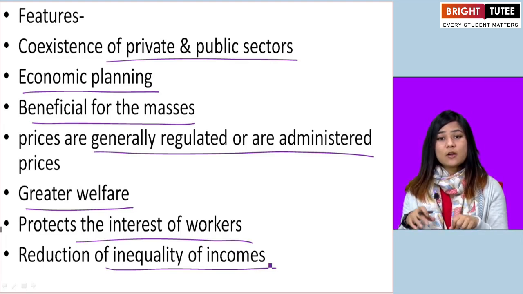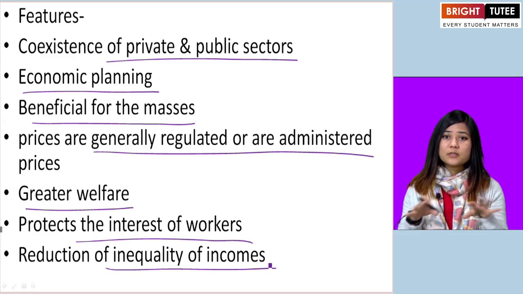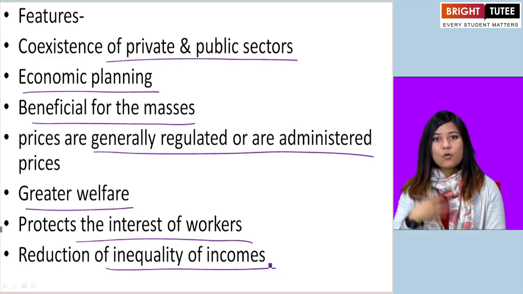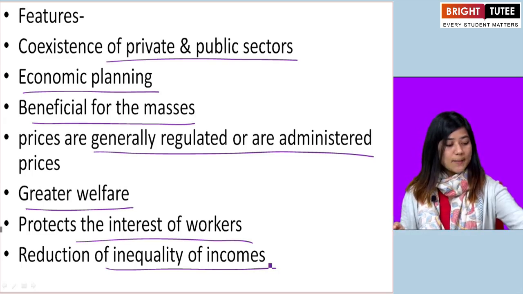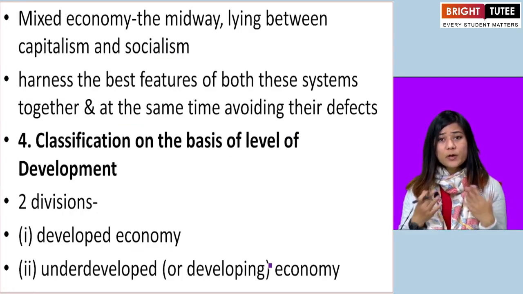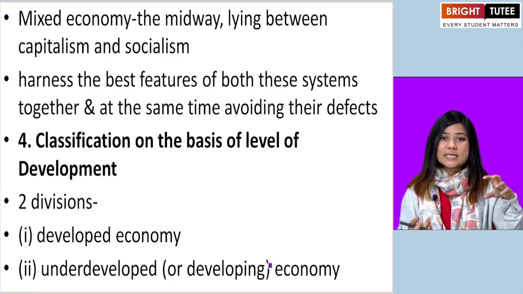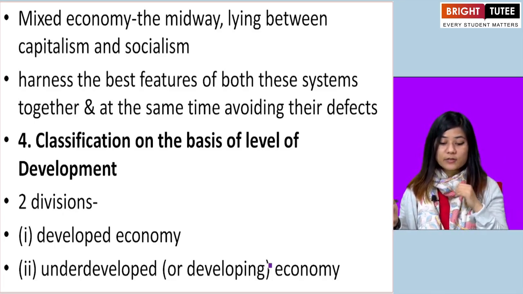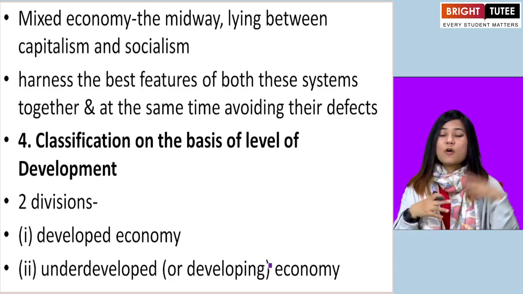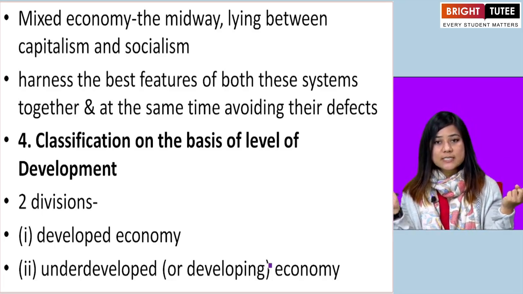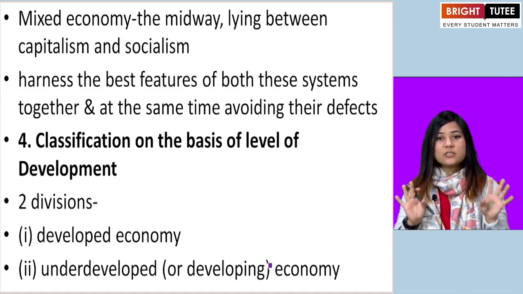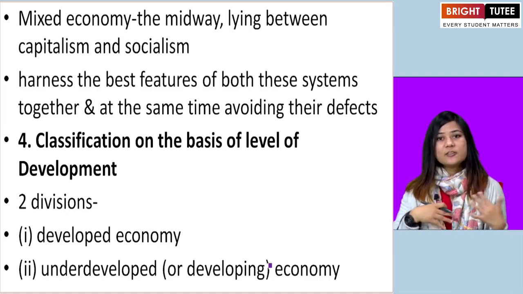So the inequality of income, the inequality of wealth among the people is also reduced. It's not eradicated or completely absent or overcome, but it is reduced. Alright? So what we can say is that mixed economy is a midway between capitalistic economy and the socialistic economy. It is a middle path. Okay? Here, the best features of capitalistic economy and the socialistic economy are drawn and applied. And the bad features, the features which do not need any application, they are just removed.